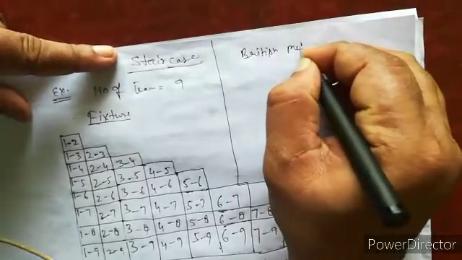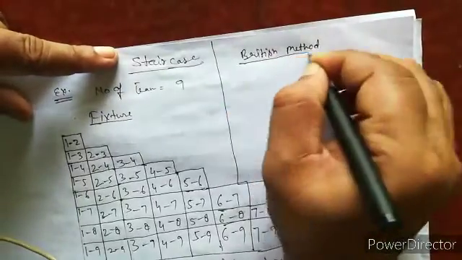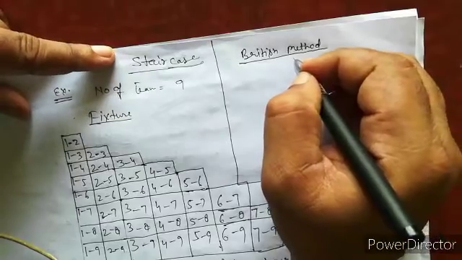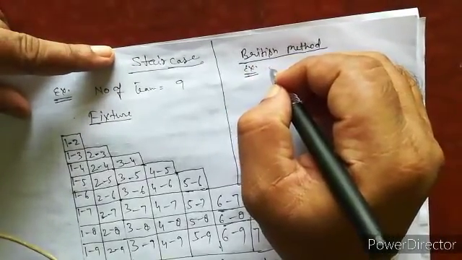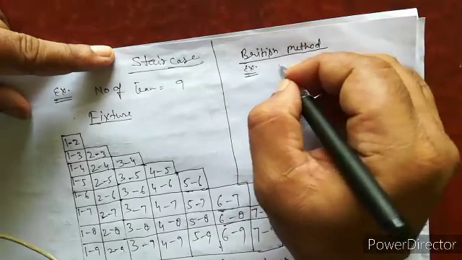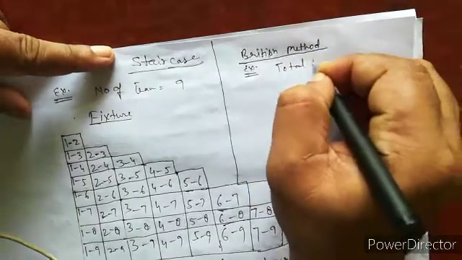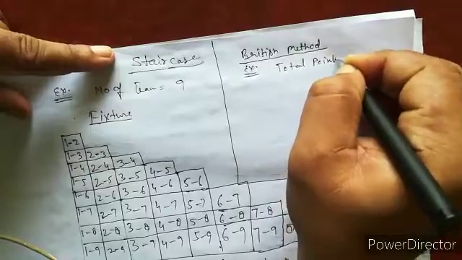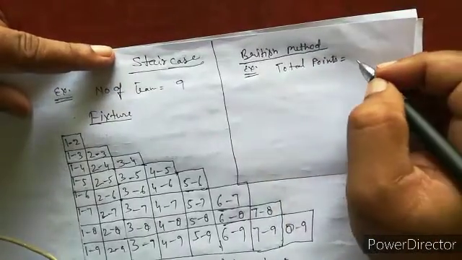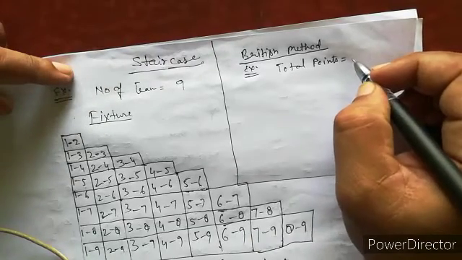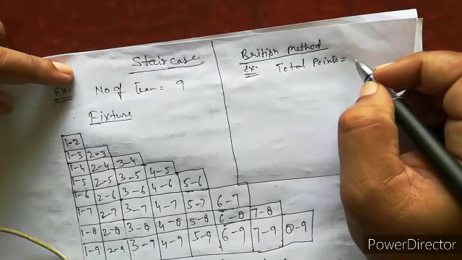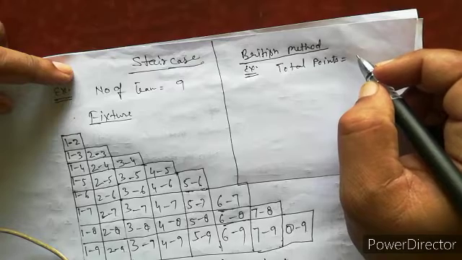It is called the British method. Example, total points. Suppose a team plays 8 matches and wins 6 out of 8.